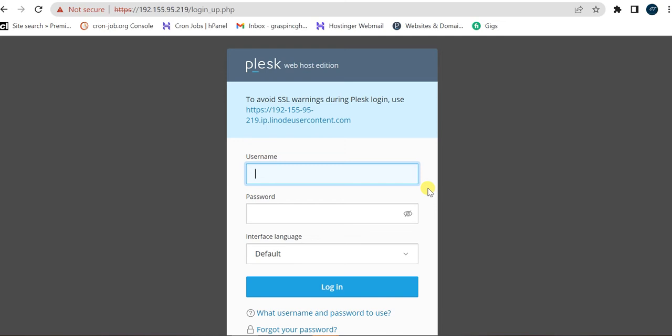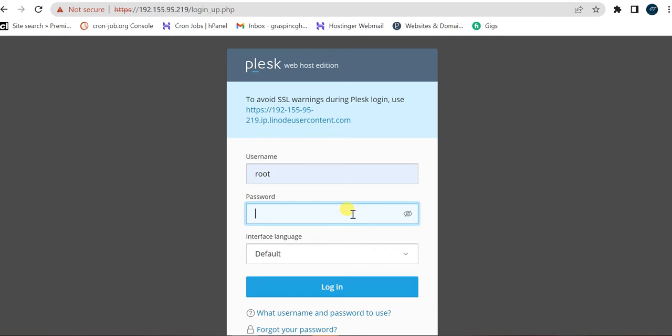Hello guys, so today I'll introduce you to Plesk. And if you don't know, Plesk is a control panel to manage your web hosting activities. So let's assume you have Plesk already, and I have mine as well. Let's log in, and then I'll introduce you to what you can do with Plesk.